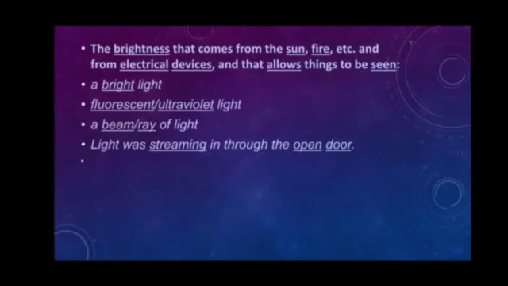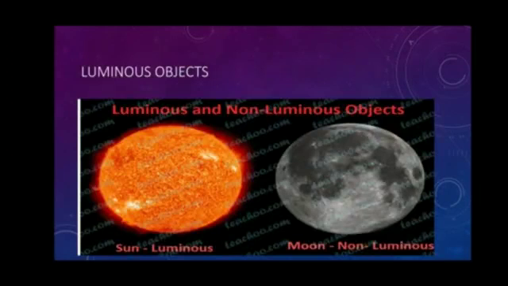The brightness that comes from the sun, fire, etc. and from electric devices allows things to be seen. A bright light, fluorescent or ultraviolet light, a beam or ray of light. Light was streaming in through the open door. The torch bulb is an object that gives out light of its own. Another familiar object, the sun, gives its own light. During the day its light allows us to see objects.